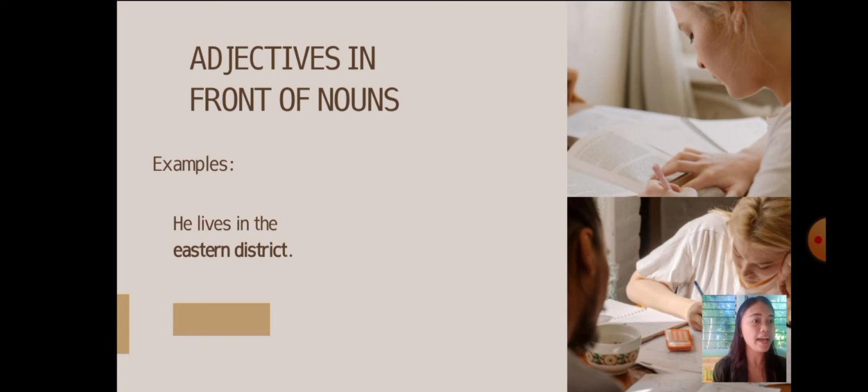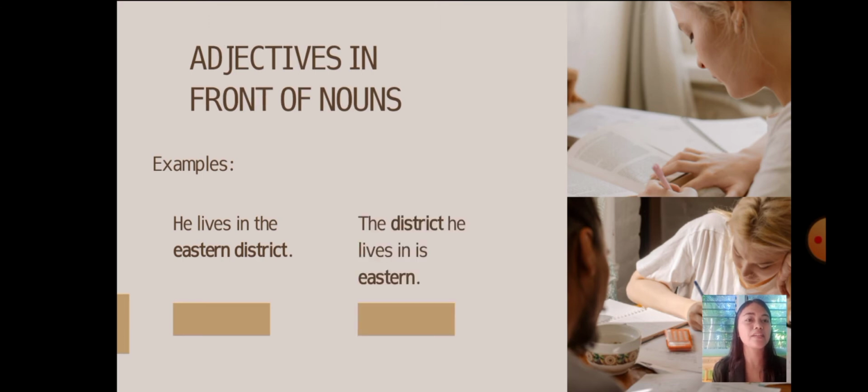Now we have the adjectives in front of nouns. Like the adjectives after linking verbs, there are also adjectives that go only in front of nouns. For example: he lives in the Eastern District. In the second one: the district he lives is in Eastern. In these examples, we can say he lives in the Eastern District, but we cannot say the district he lives in is Eastern.